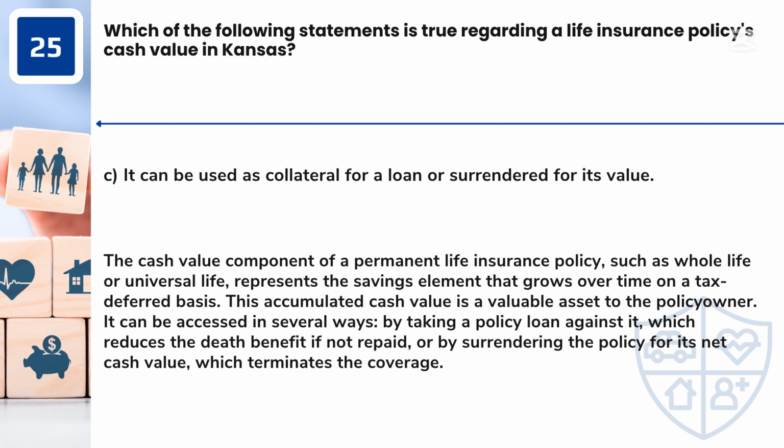Answer: C. It can be used as collateral for a loan or surrendered for its value. The cash value component of a permanent life insurance policy, such as whole life or universal life, represents the savings element that grows over time on a tax-deferred basis. This accumulated cash value is a valuable asset to the policy owner. It can be accessed in several ways: by taking a policy loan against it, which reduces the death benefit if not repaid, or by surrendering the policy for its net cash value, which terminates the coverage.